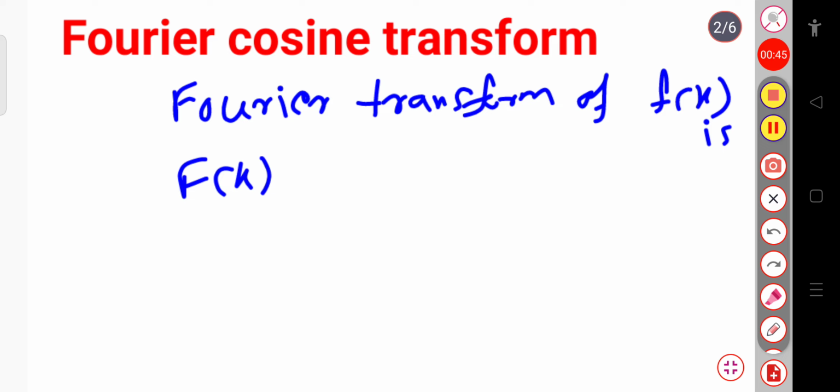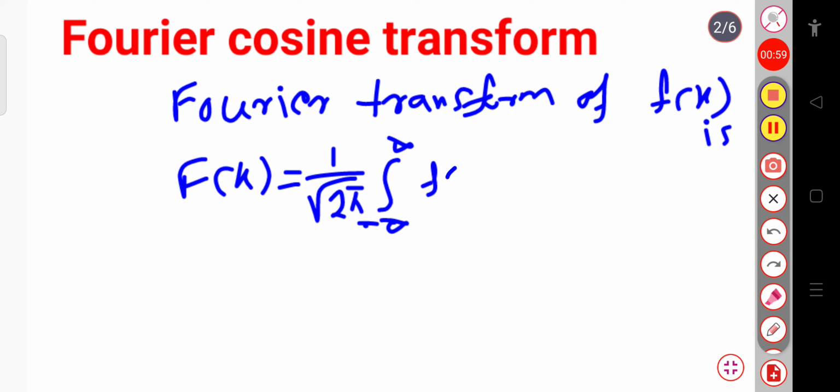For the Fourier transform of f of x, we can write f of k equal to 1 by root over 2 pi times the integration over the limit minus infinity to plus infinity of the function f of x into exponential plus ikx into dx. This is the Fourier transform of f of x.